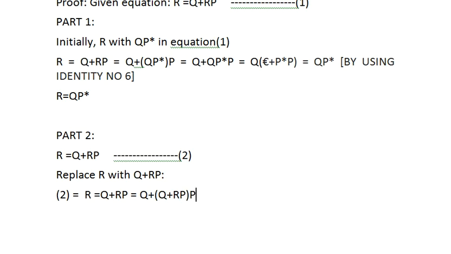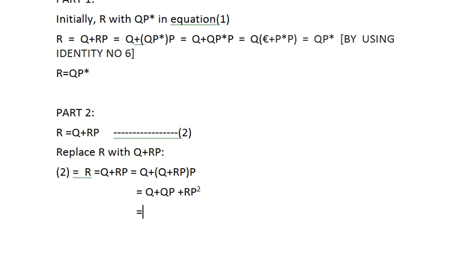If I break this down, the answer will be Q + QP + RP².